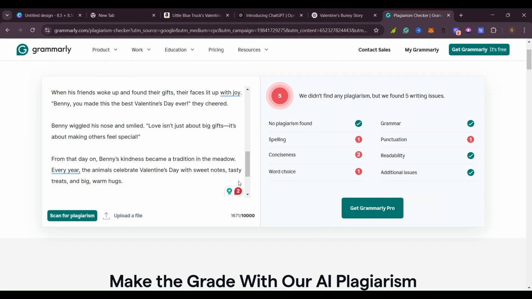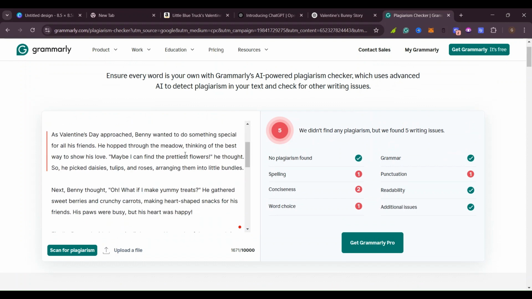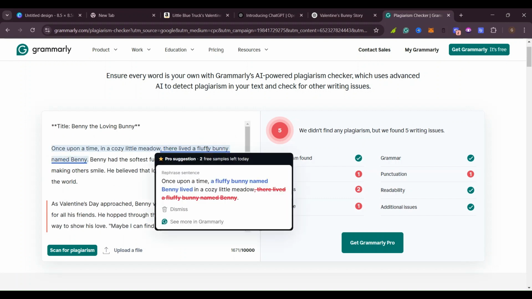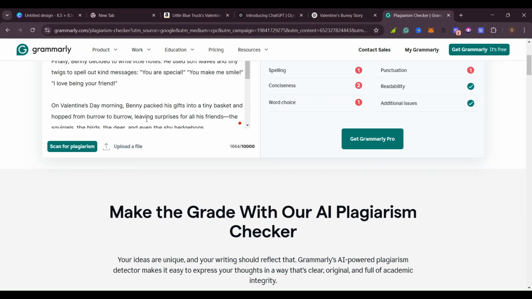And as you can see here, it is written, we didn't find any problem with it, so nobody is using this. The only thing they found is about 5 writing issues, and I think this is with the spellings, as you can see. So I'm going to click on this, and Grammarly will clear it for me. So as you can see, our story now is good.